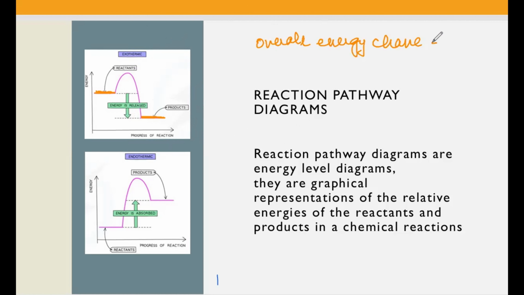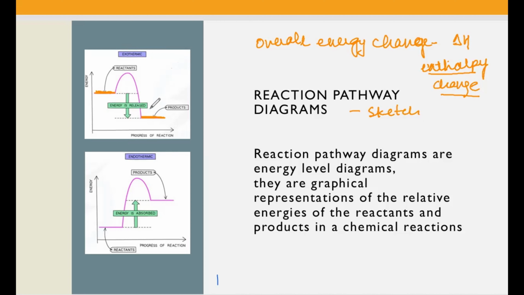This overall energy change is denoted by delta H, which is known as enthalpy change. This enthalpy change is shown by the arrow in the diagram. Now, one more thing: these reaction pathway diagrams are normally sketches, but they can also be scaled if the data is provided to us.